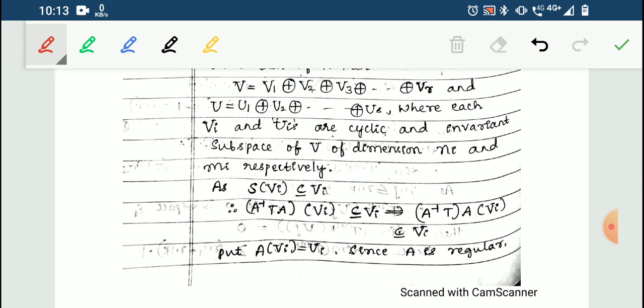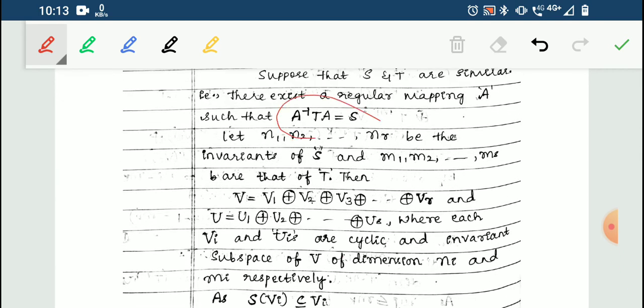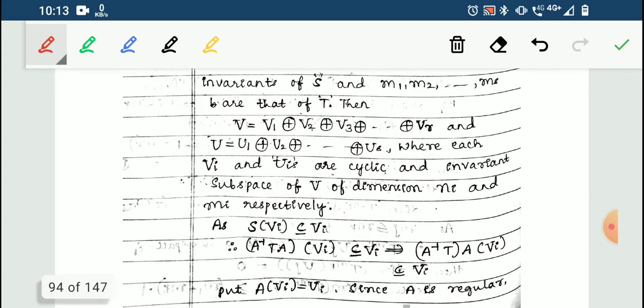So now I have this definition, S is equal to A inverse TA. I use that. Instead of S, I'll write A inverse of TA into Vi, and the right hand side is the same, a subset of Vi. Now I use the associative property.